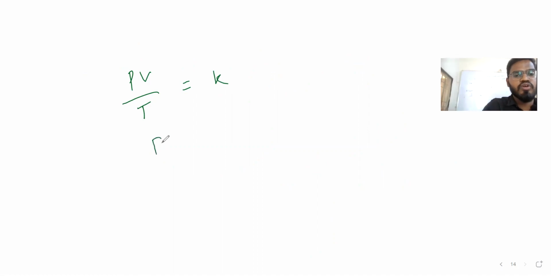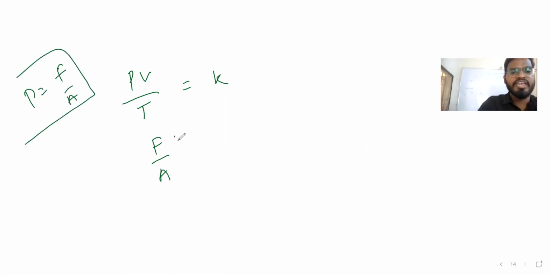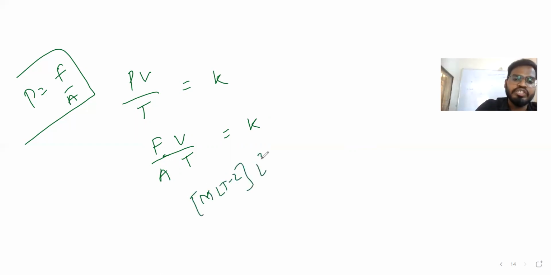P is what? Pressure. Pressure is what? Force by area. Force by area into volume, divided by temperature, is equal to K. Leave the unit; directly we can do dimensional formulas. So force we have learned: M L T minus 2. Volume is what? L cube. Divided by area. Area is length into length, meter square, right? So L square.